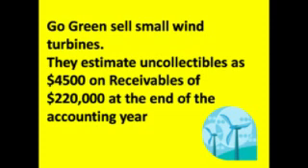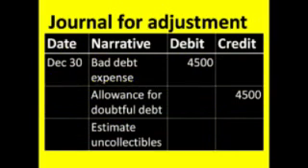Go Green sell wind turbines and their figures show $220,000 for accounts receivable at the end of the period, of which they estimate $4,500 will become uncollectibles. The journal entry will debit bad debt expense for the $4,500. It will credit an account called allowance for doubtful debt with the $4,500. This account is a little like a contra account to the receivables account.